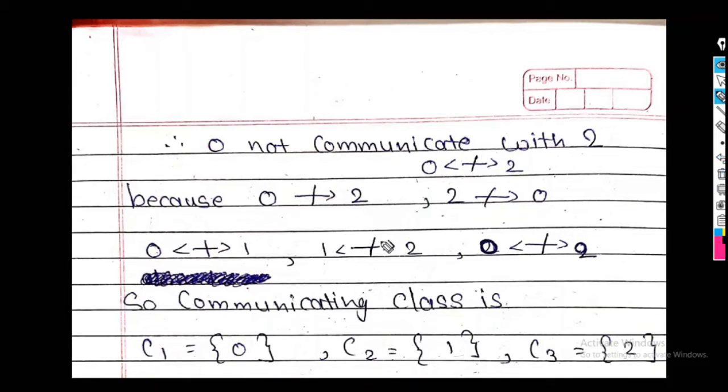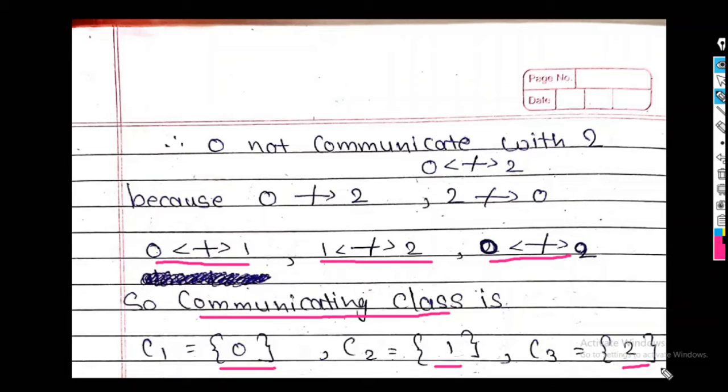Similarly, after the final answer, what I see here is that 0 does not communicate with 1, 1 does not communicate with 2, and 0 does not communicate with 2. So my communicating classes are 0, 1 and 2. Why are there 3 communicating classes?